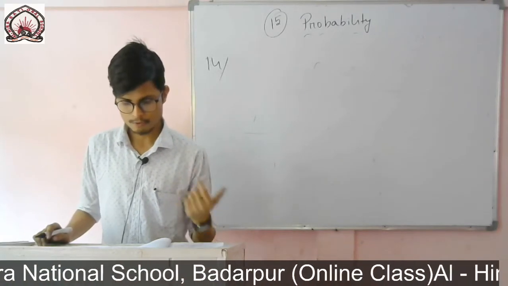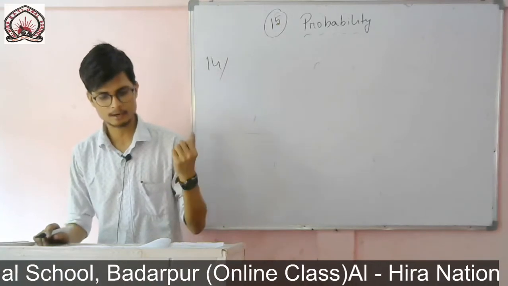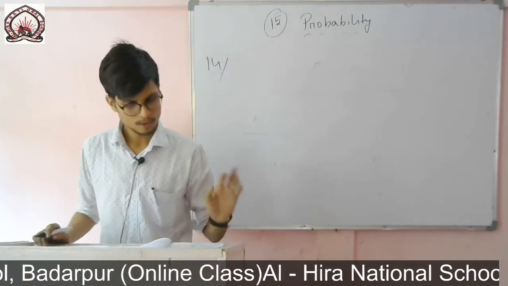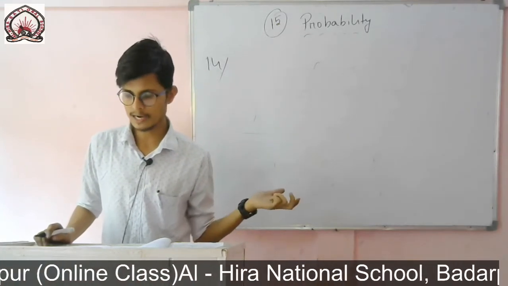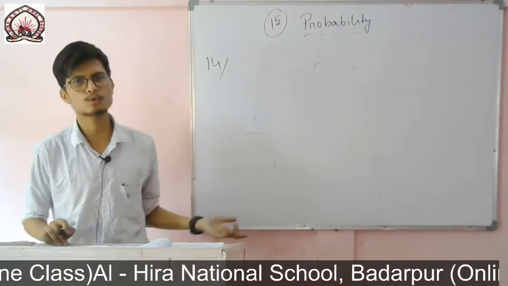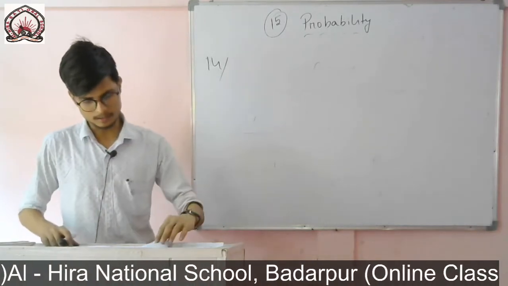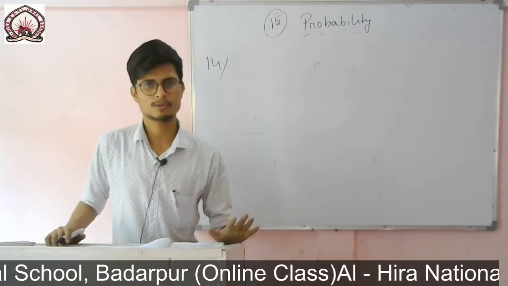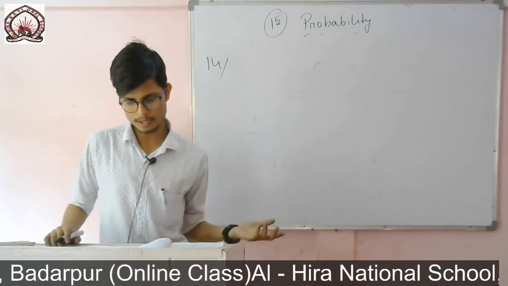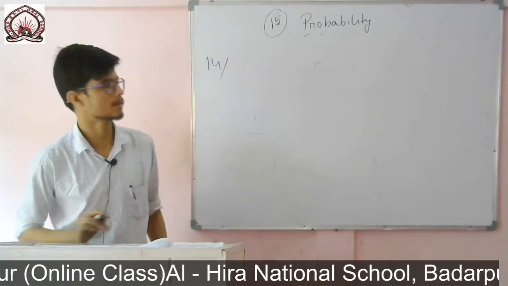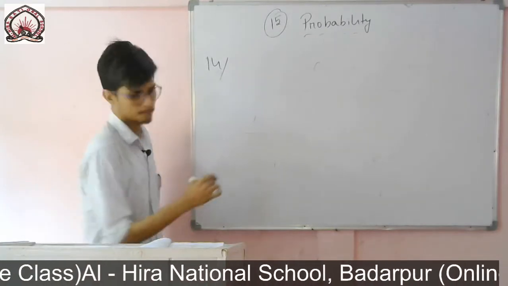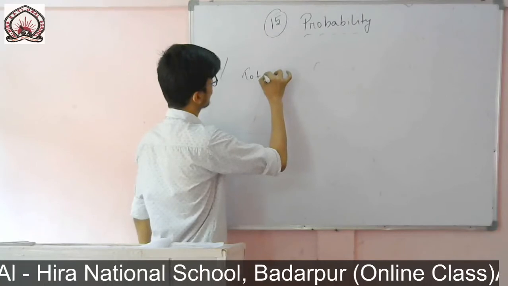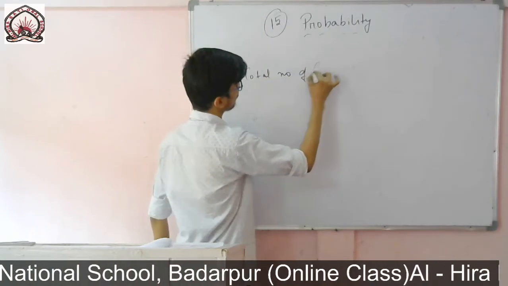The question is to find the probability that the card is a king of red color. That means in red color you will find two kings, one in the heart, another one in the diamond. So our favorable outcome will be 2 and the possible outcome will be the deck, which is of 52 cards.